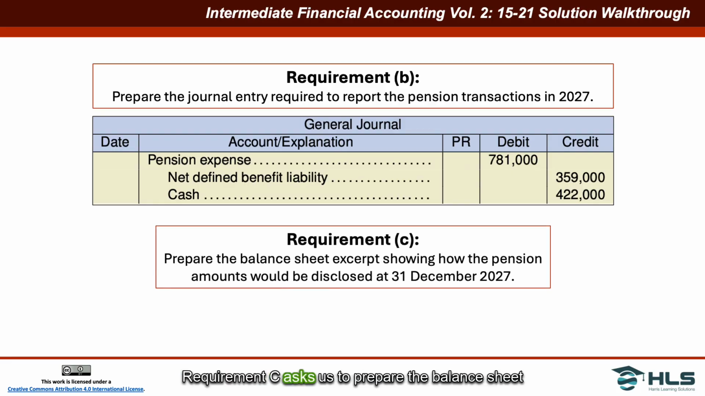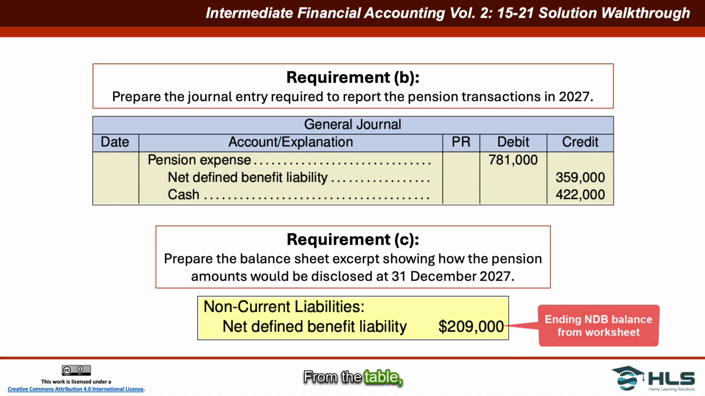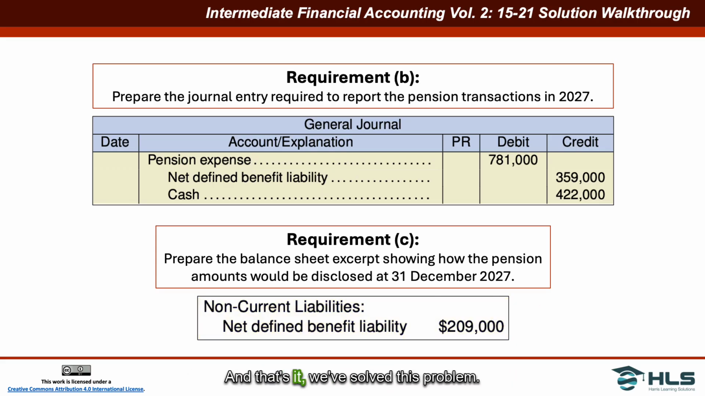Requirement C asks us to prepare the balance sheet excerpt showing how the pension amounts would be disclosed at December 31st, 2027. That's very simple. From the table, the net defined benefit balance is $209,000. It's a credit, therefore it's a liability, and it will be classified as a non-current liability because the pension plan will be in place for many years to come. And that's it. We've solved this problem.